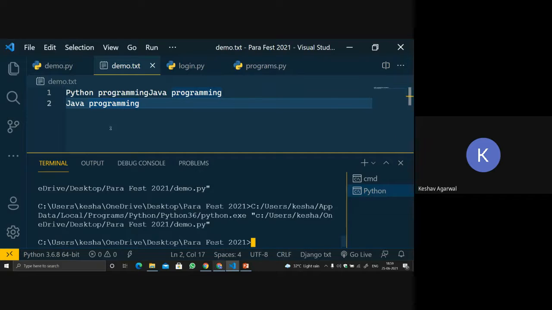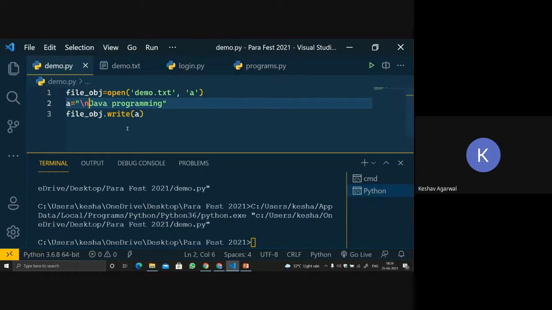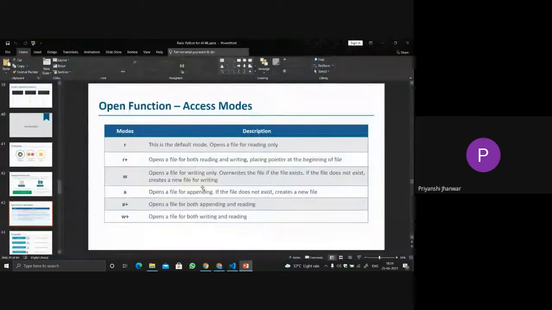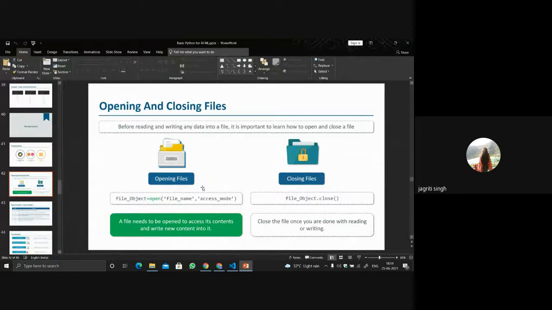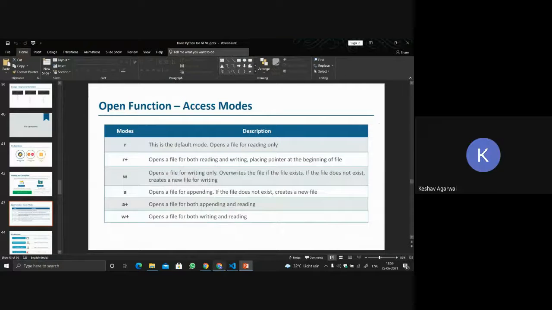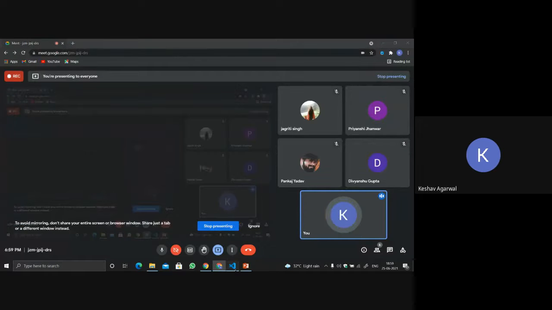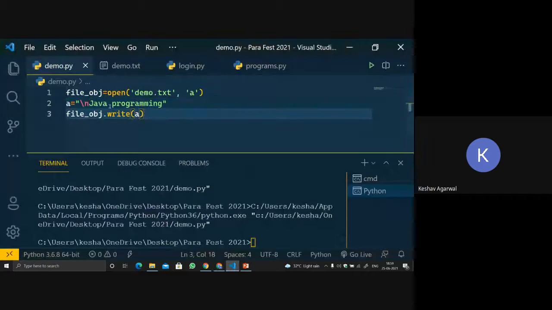Is it clear to all of you? The three file operations. Yes, yes. Okay, Jagriti, is it clear? Yeah, it is clear.